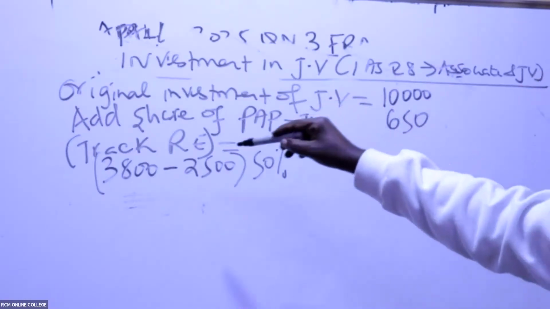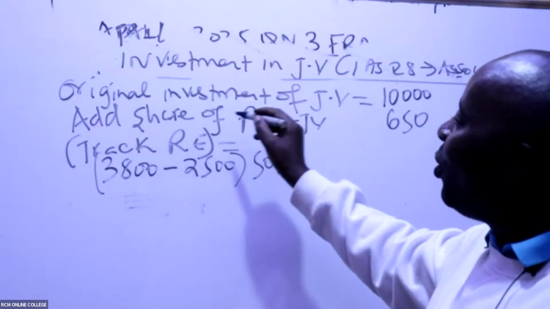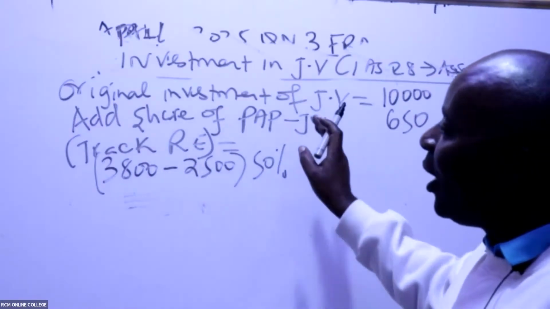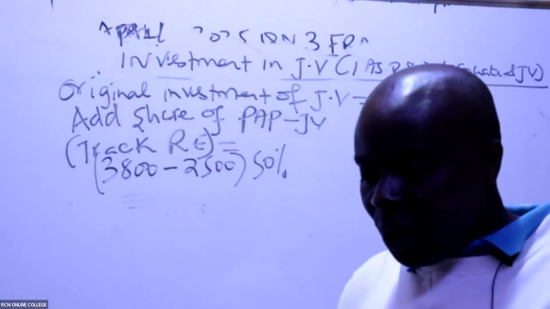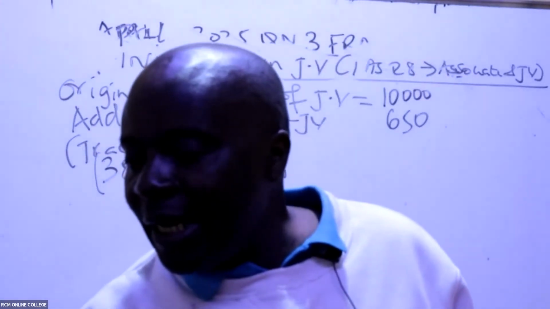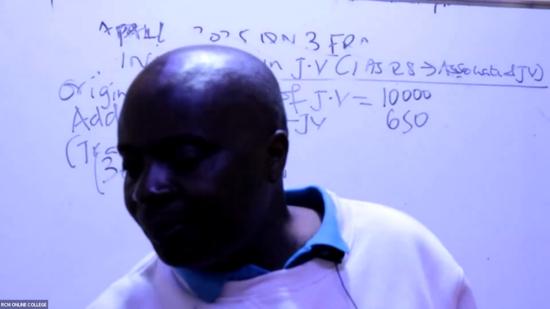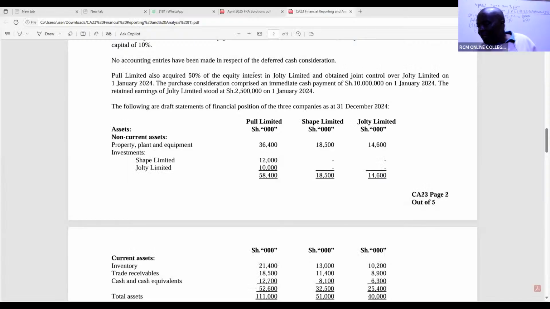So what have we said? Somebody is telling me to repeat this. What have we said about share of post-acquisition profit for the joint venture? We track the movement in retained earnings. When we bought this joint venture, it had retained earnings over how much? You can see here, Pool Limited acquired this GELB.